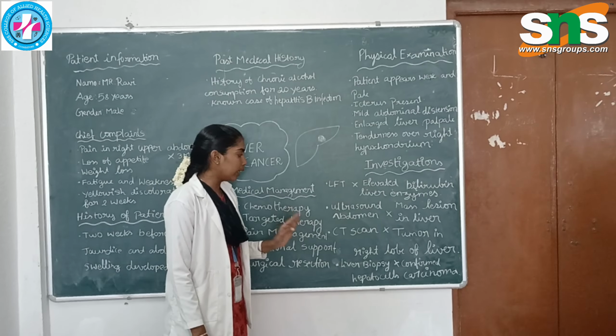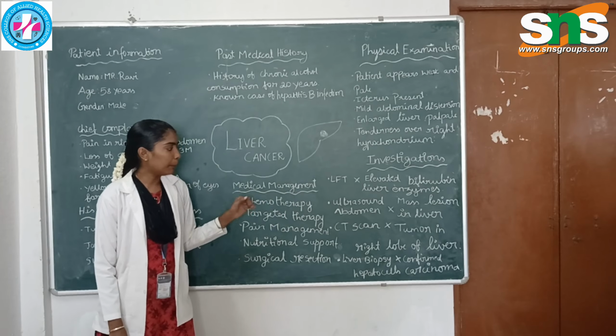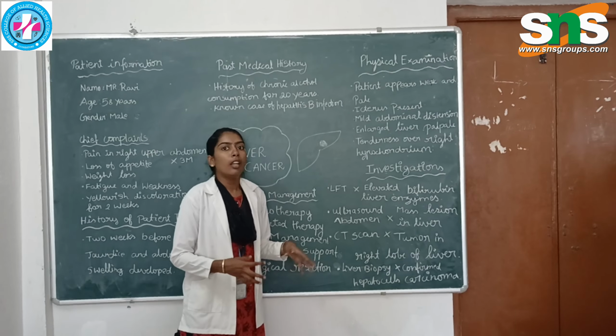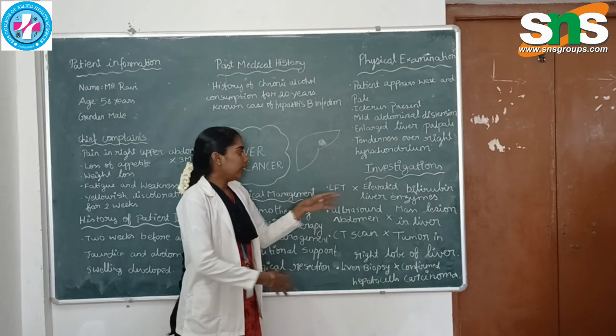These abnormal levels are present in the investigations. By doing all these tests, we are confirming the patient's diagnosis as hepatocellular carcinoma in the right lobe of the liver.